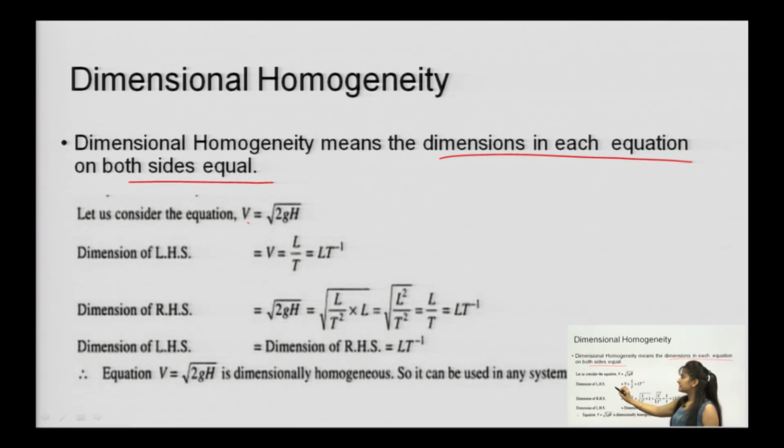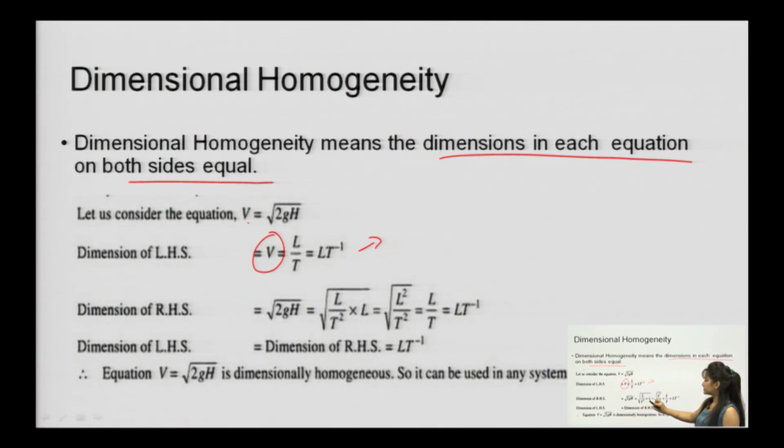Now, taking the left hand side, that is velocity. Velocity is nothing but length per unit time. Length means L, per unit time is L T minus 1. So on the left hand side you get the dimension L T minus 1. Let us come back to the right hand side, that is under root of 2 g h.